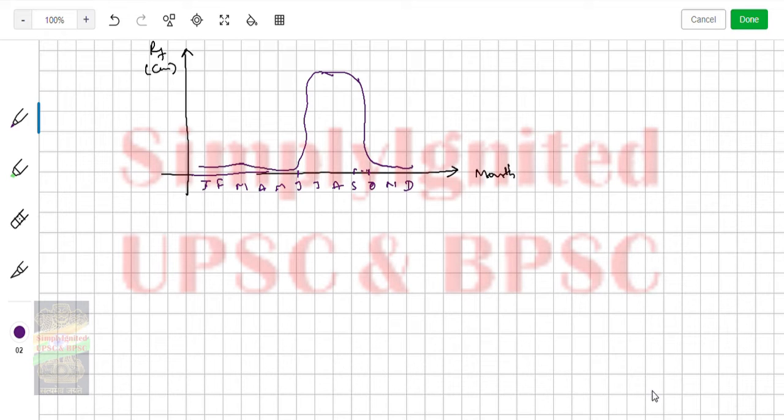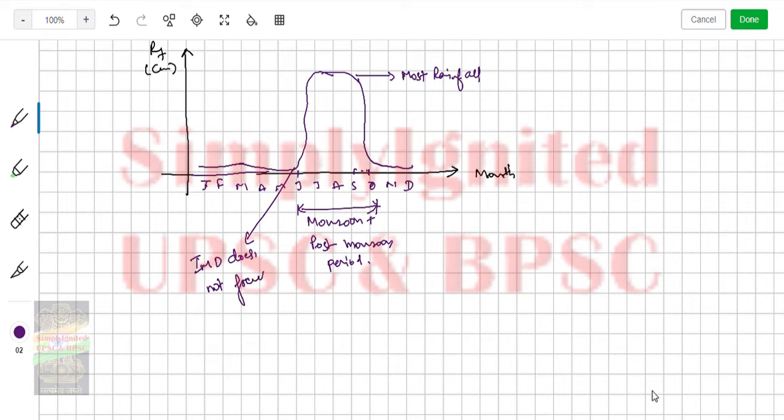So this is the period of most rainfall, and it is called the monsoon plus post-monsoon period. This is what it is talking about: the IMD does not focus on June but focuses on July and August for rainfall predictions.